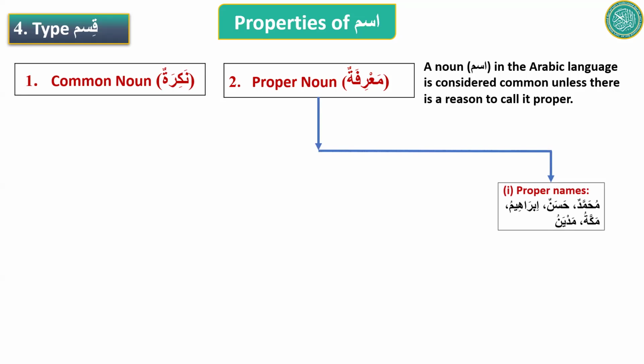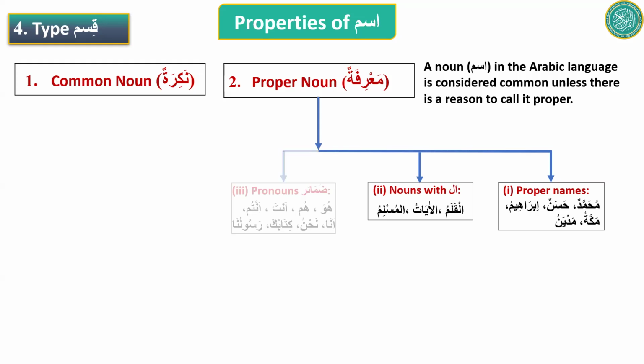So first reason is proper names. Proper names of people, proper names of places. Second reason, if you see an extra al at the beginning of an ism, that ism is proper. It's equivalent to the in English language. Al-qalamu, the pen. Al-ayatu, the verses or the signs. Al-muslimu, the Muslim. So al at the beginning.